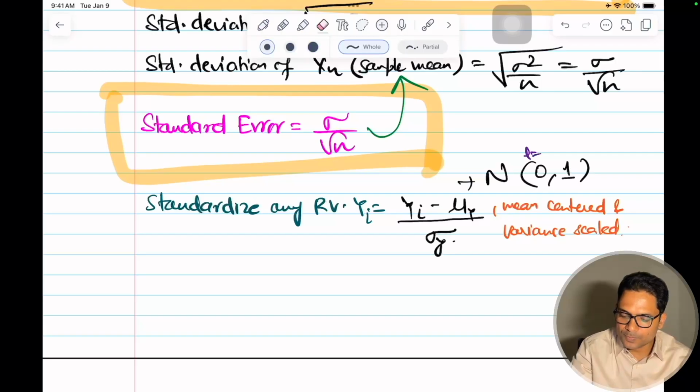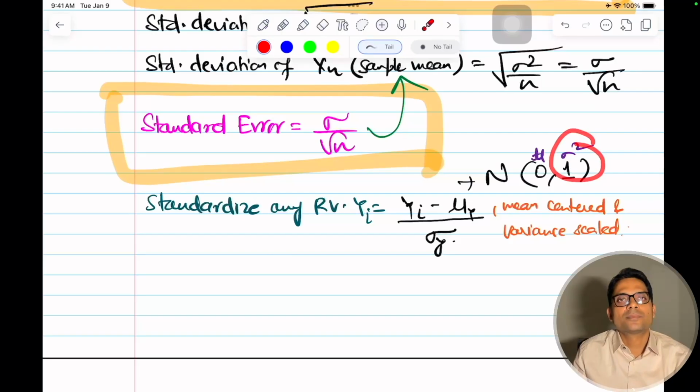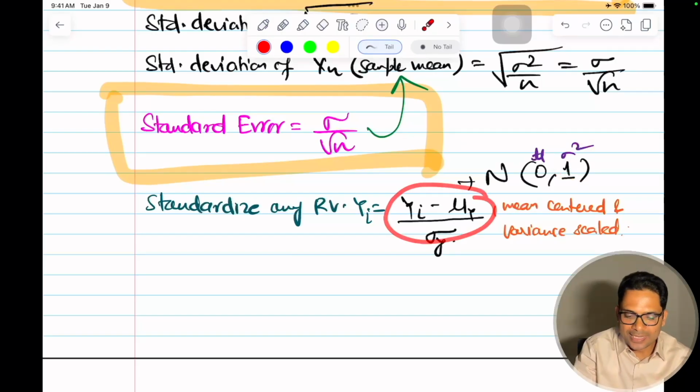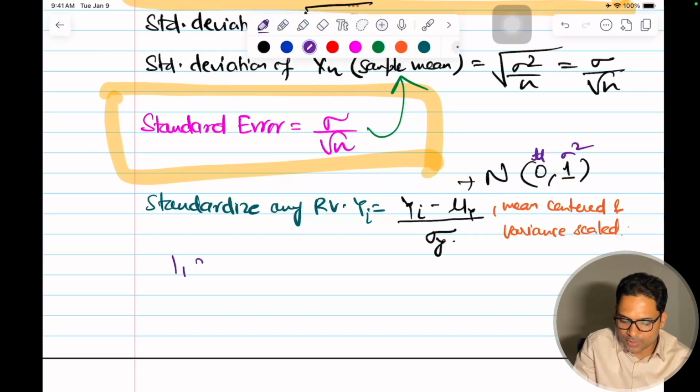Mu is equal to, this is mu and this is sigma square because of the standardization. You can take any simple example, just play around. So let's say 1, 2, 3 is the sample, and this is the mean, right? If I subtract the mean from each one, I'll just show you the mean centering part. So subtract it from each of the data points.